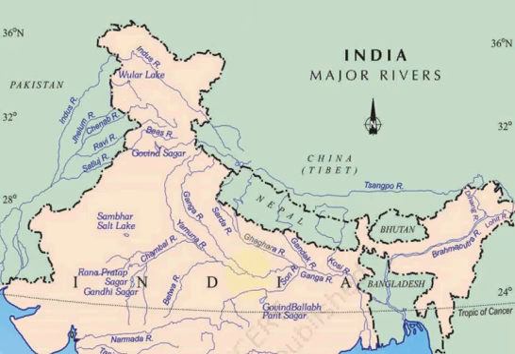Then there are some tributaries of Ganga which originate in Nepal Himalayas, for example Ghagra, Gandak and Kosi. Kosi river is called the sorrow of Bihar because it causes floods in Bihar. Then rivers which originate in the peninsular region like Chambal, Betwa, Son are also tributaries of Ganga.